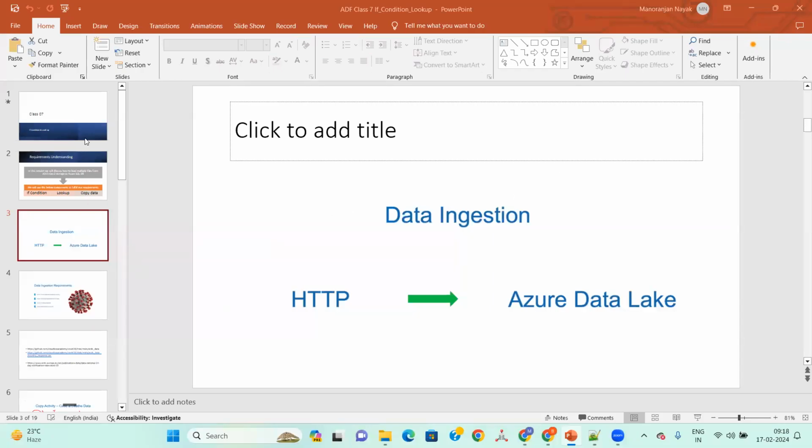Hi Kishore. Hi, Anil. So yesterday, the other day, we discussed how to load the data from the HTTP.